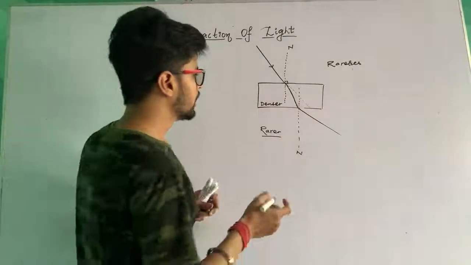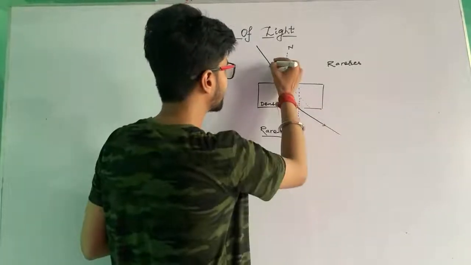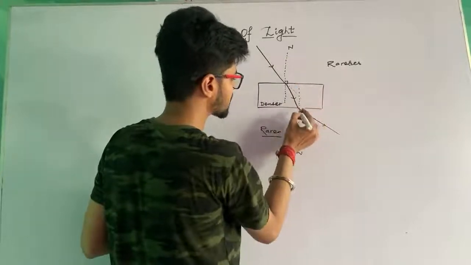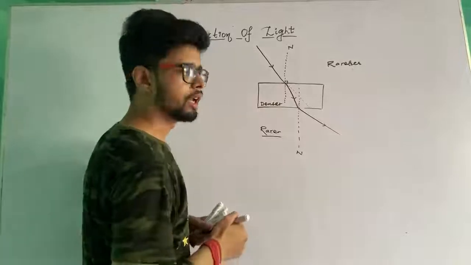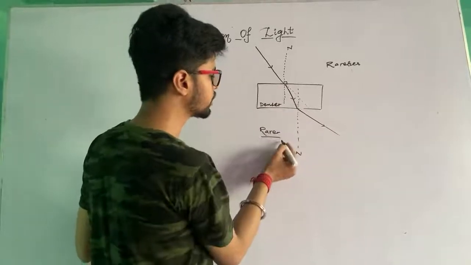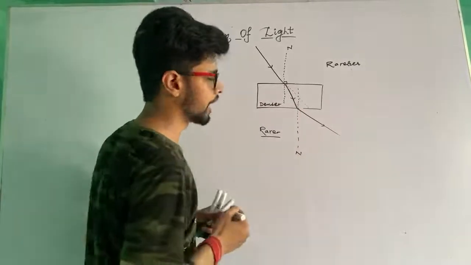Got it? Now what happens when these light rays pass from rarer to denser? It moves towards the normal, and when it moves from denser to rarer, it moves away from the normal.